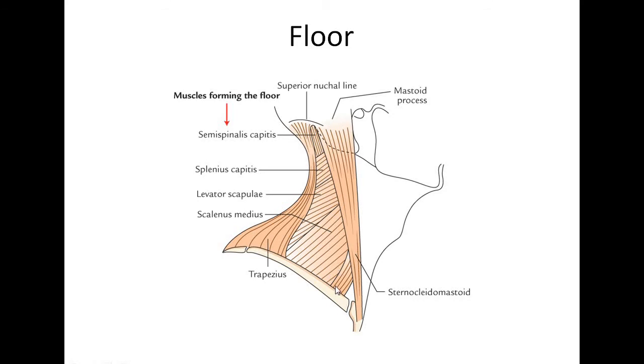From above downward, the muscles are semispinalis capitis, splenius capitis, levator scapulae and the scalenus medius muscle. The muscular floor of the posterior triangle is covered by the prevertebral layer of the deep cervical fascia, which forms a fascial carpet, and it also forms the axillary sheath to cover the subclavian artery and the brachial plexus, which is traveling from the root of the neck up to the upper limb through the axilla.